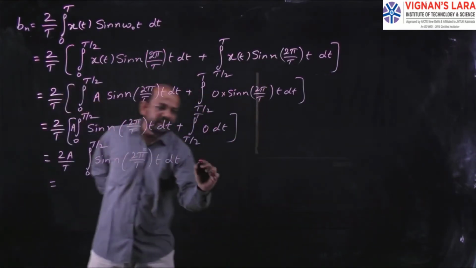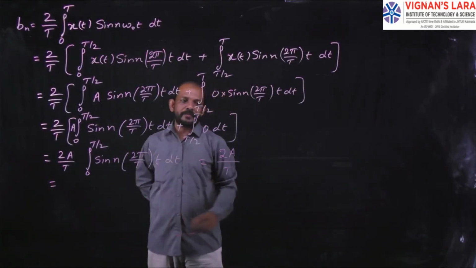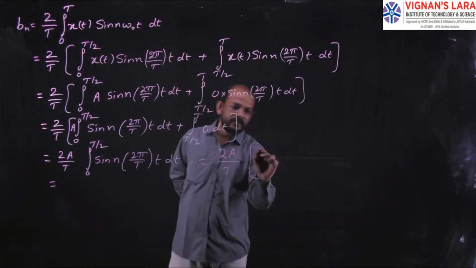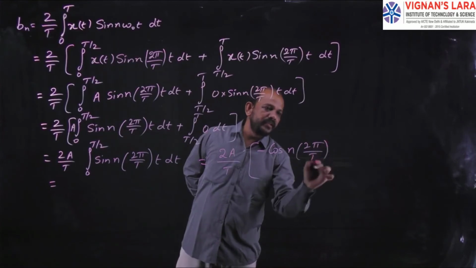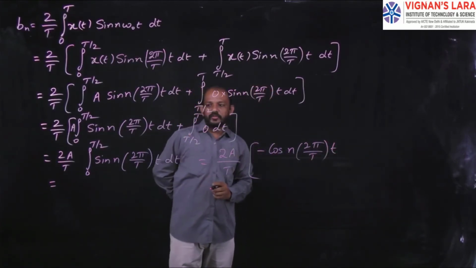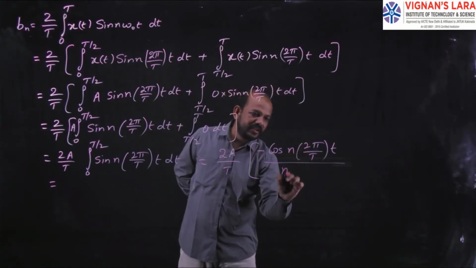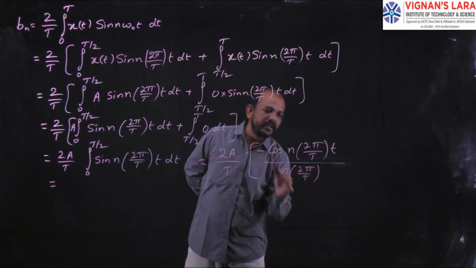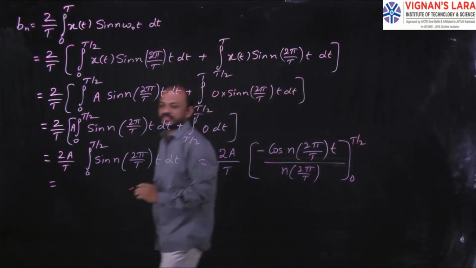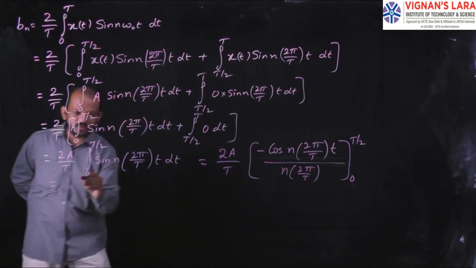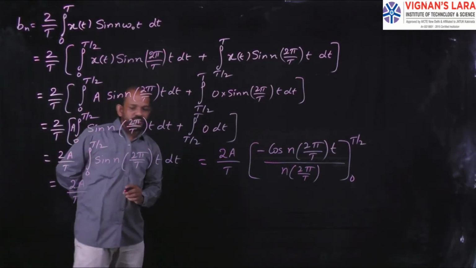So here I can write 2a by capital T into minus cos(n into 2 pi by T into t), whole divided by the value n into 2 pi by T. The limits are 0 to T by 2. So that will be equal to 2a by T.